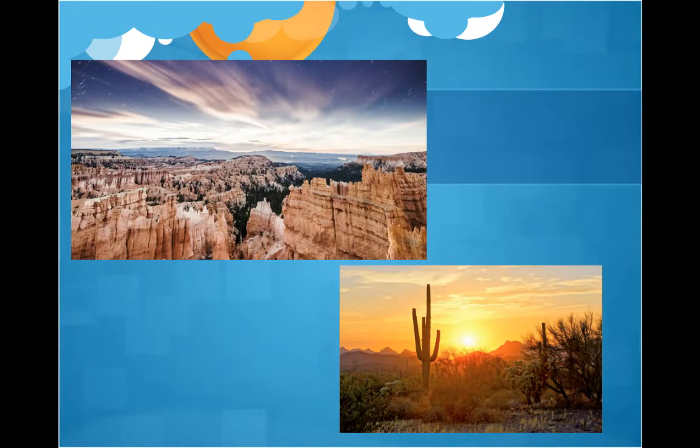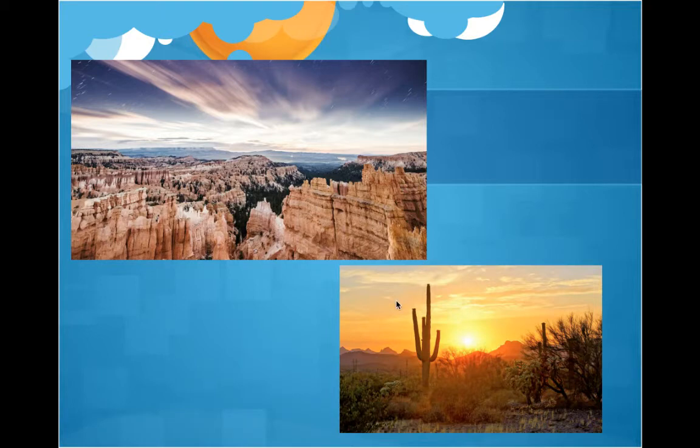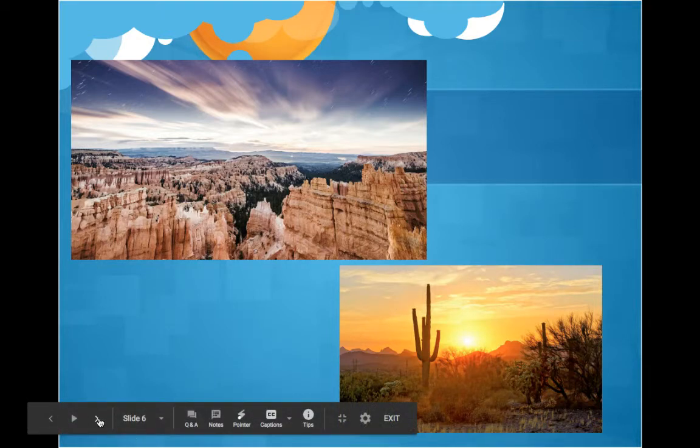What are some features about the landscape that might be similar? There might be some things that are different. Just by looking at these two pictures, what is something we can assume about the location of these two places? Based on what we're looking at in the picture, we can assume that this might be a desert region. The thing that these two places have in common is that it appears to be pretty dry, it appears to be pretty rocky, and it also appears to be pretty isolated. There doesn't appear to be a lot of people that live here in either of these two pictures, right? And so this is a way that geographers can describe something having in common using this tool of region.